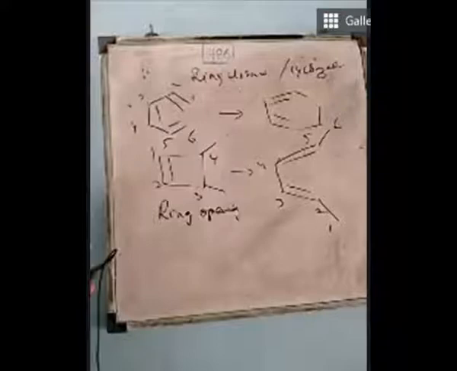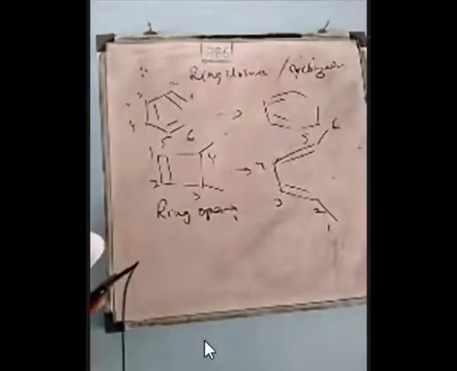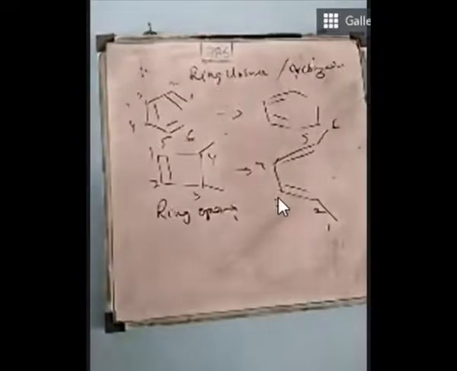Now here, we have used two processes, either photochemical or thermochemical. Thermally catalyzed reaction or photochemically catalyzed reaction. Without going into detail, just remember two things. There are two rules.